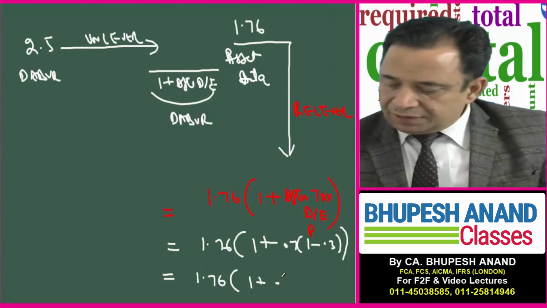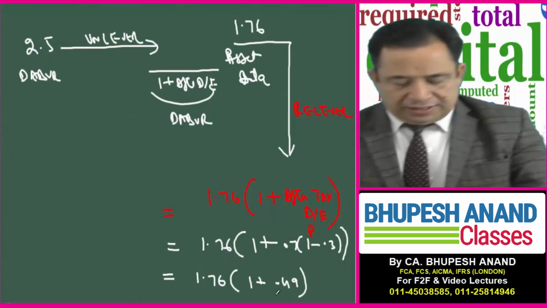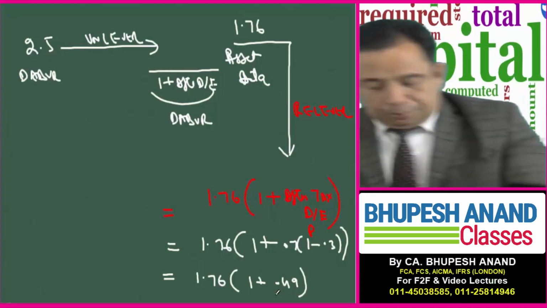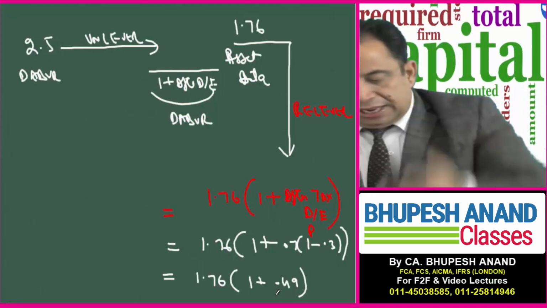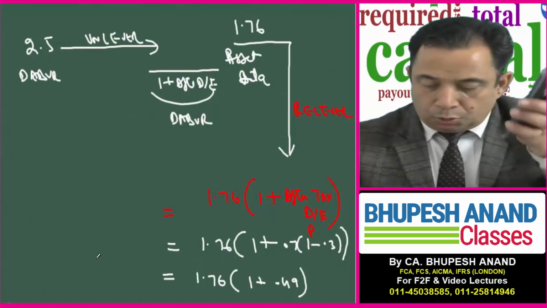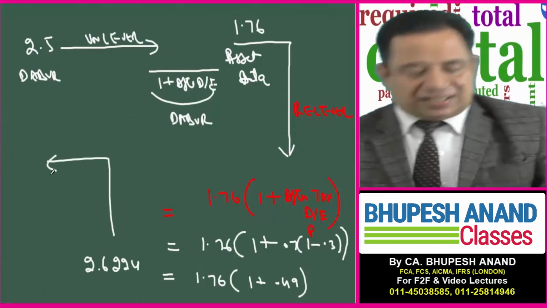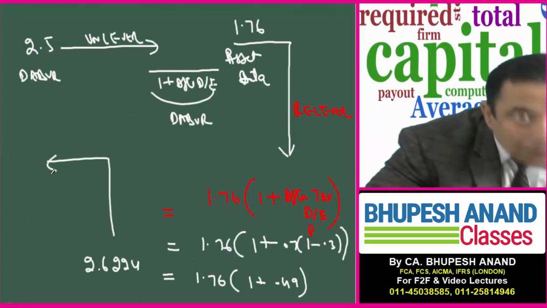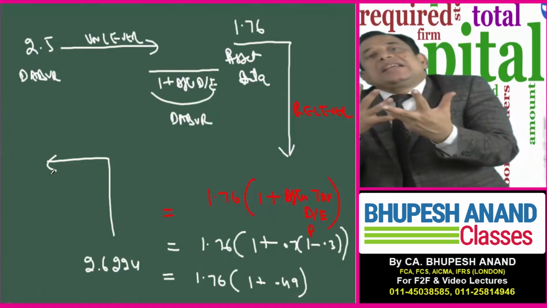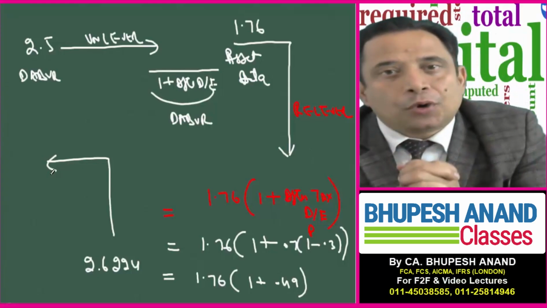Checking again, 0.7 into 0.7 is 0.49, plus 1 comes to 1.49, into 1.76, that is equal to 2.6224. Now this is the project beta of Patanjali, or I can say the equity beta of Patanjali. This process is named the pure play method.